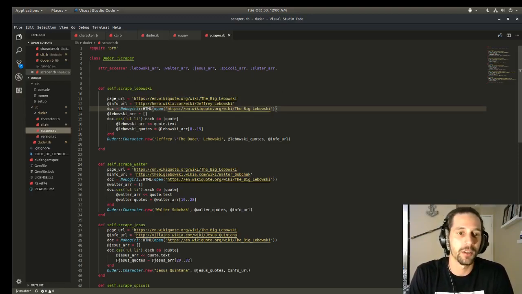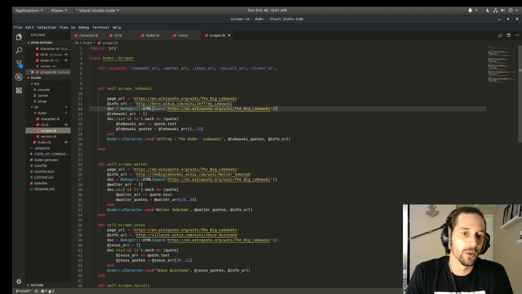Then you'll see a second instance variable called info URL. That's different, and I'll show you why I use that a little bit later, but basically it's set to a page that's just about that character, and each one of the characters will have a separate info URL page.